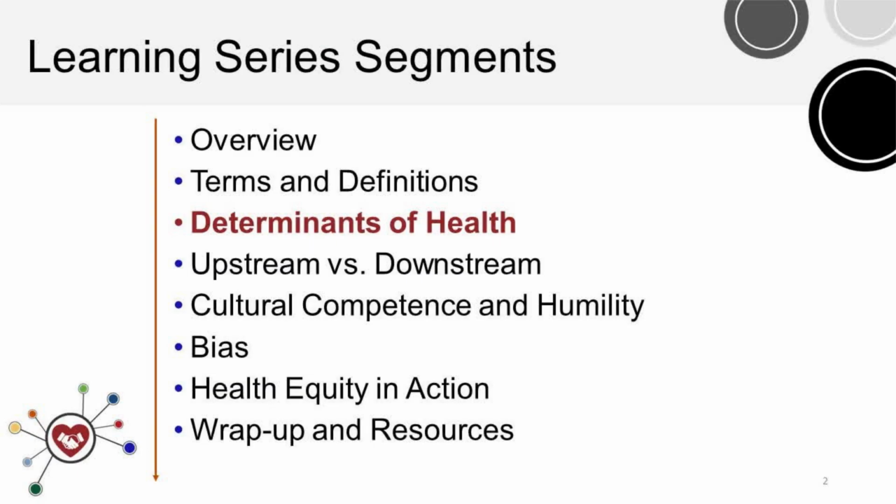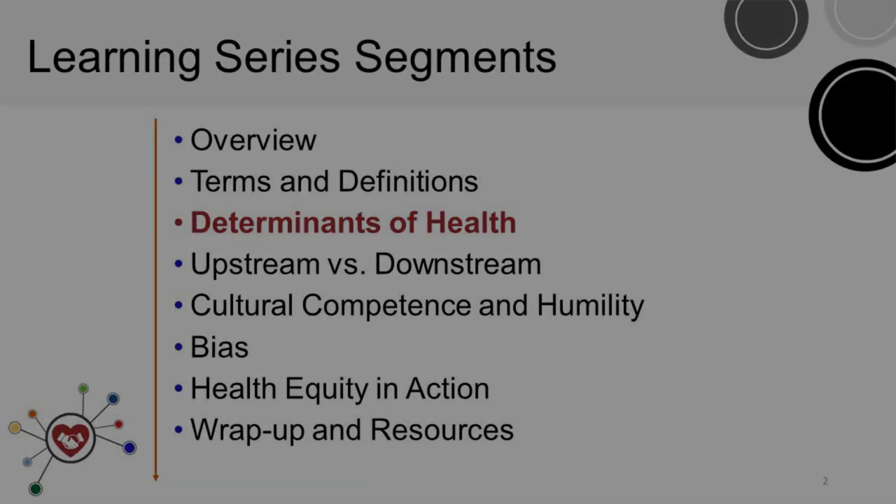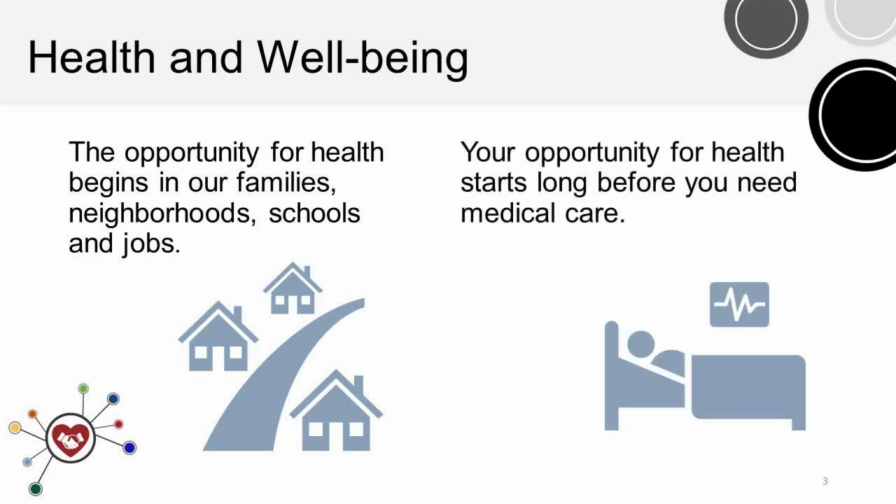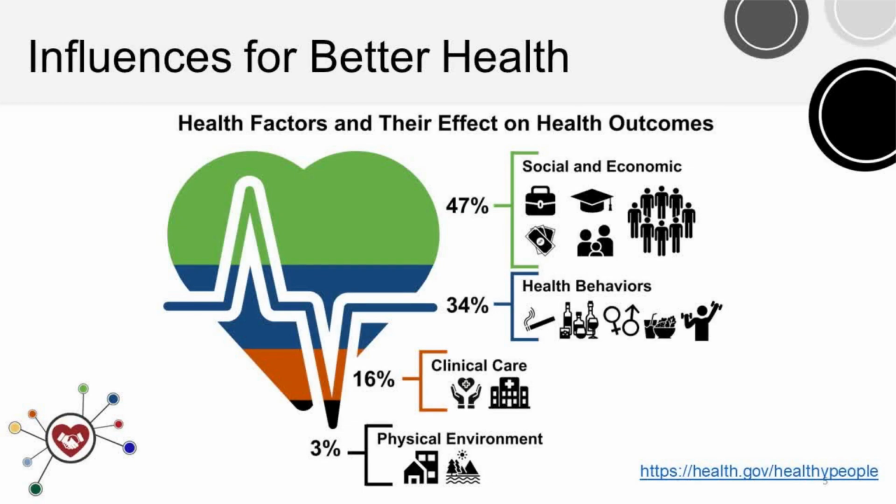This segment will cover the factors, both medical and non-medical, that help determine our health. The opportunity for health begins in our families, neighborhoods, schools, and jobs. Our opportunity for health starts long before you need medical care. The categories represented on this slide have been identified as contributing to a person's health.